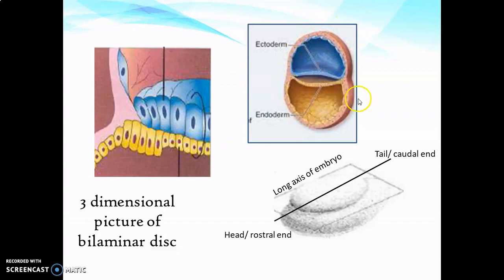Here in this cut section also you can appreciate the bilaminar disc two-dimensionally with ectoderm and endoderm, and the amniotic cavity above and the secondary yolk sac below, roofed by endoderm. One more structure develops here, which is known as the procaudal plate. You can see the cells of endoderm and ectoderm slightly enlarged at this head or rostral end. At this area, there is firm union between these two germ layers, which is known as the procaudal plate.